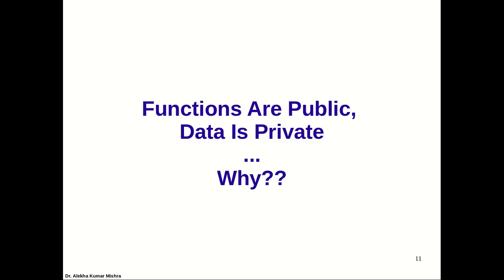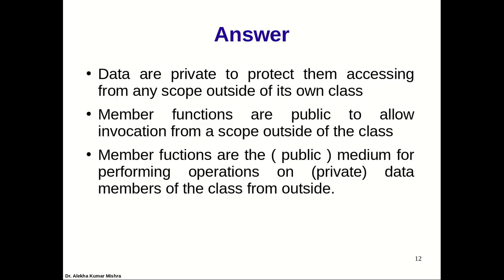So why are functions public and data private? We have partially answered that. The clear answer is that data are private to protect them from access from any scope outside their own class, in the sense of direct and accidental modification.